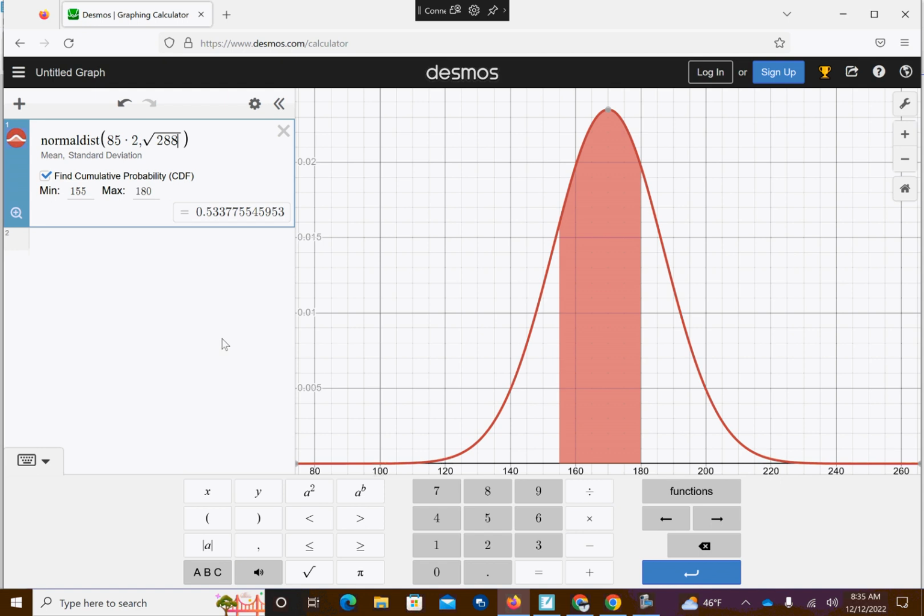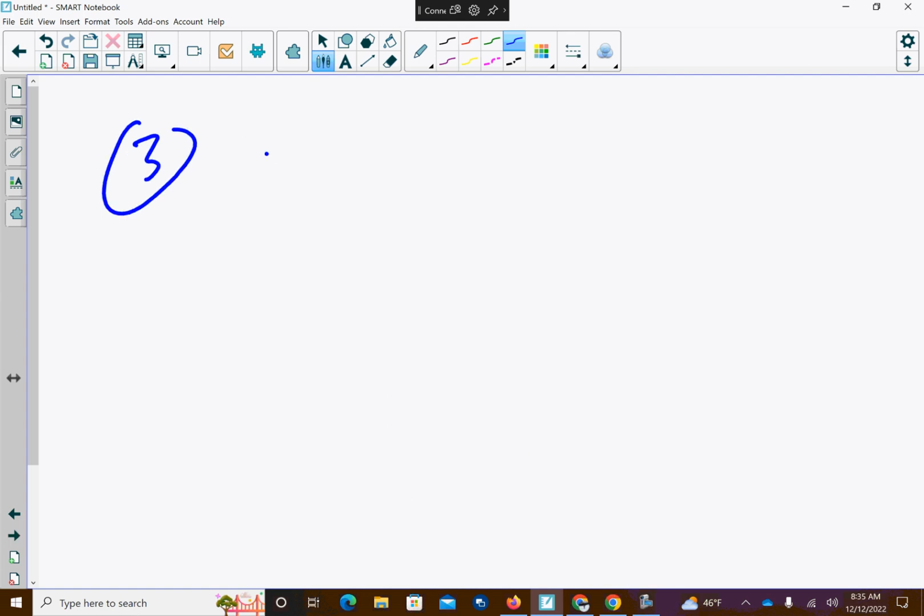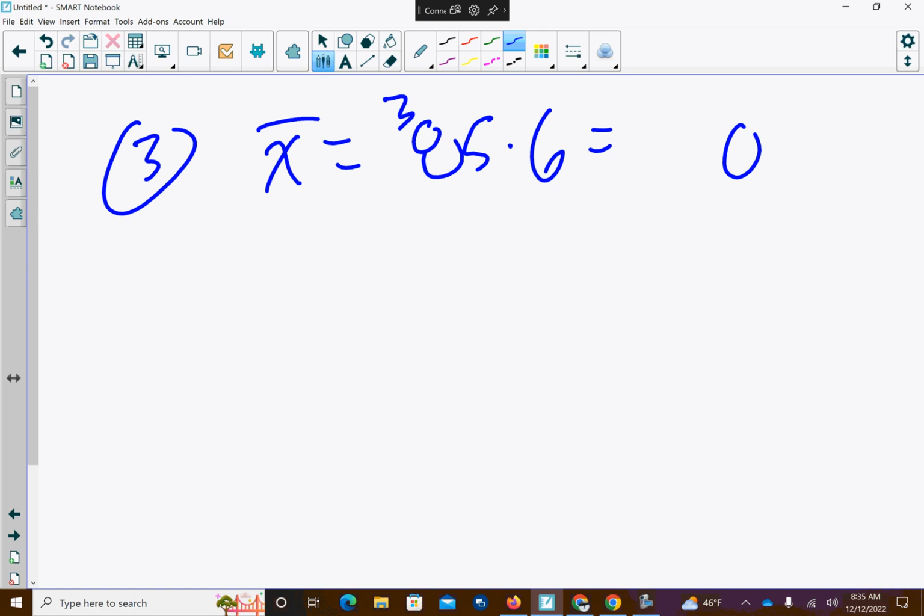For each of the following questions pertain to 6 apples, assume the bag weighs essentially nothing. So the mean and standard deviation for that. Okay. So for problem number 3, our mean is going to be 85 times 6. So what was that? 30, carry the 3, 48, 510. That's going to be the mean that we're going to use.